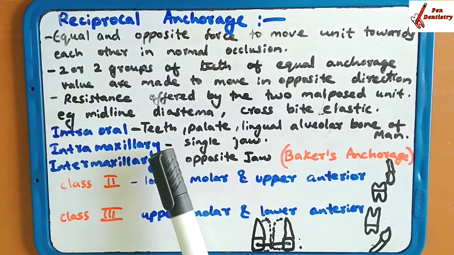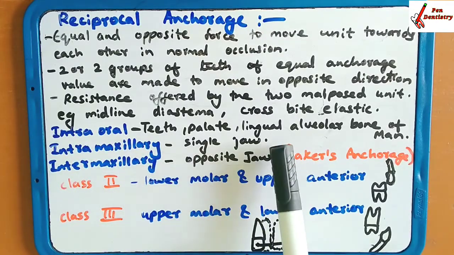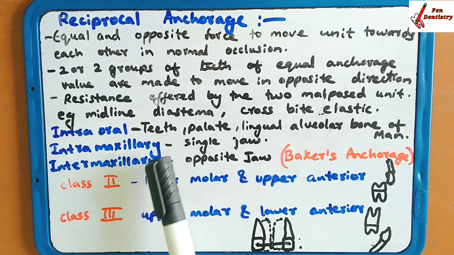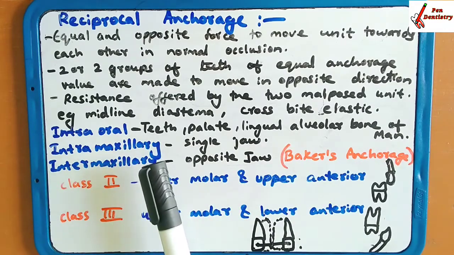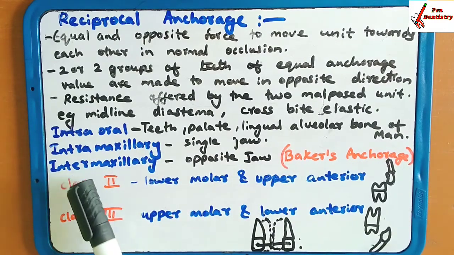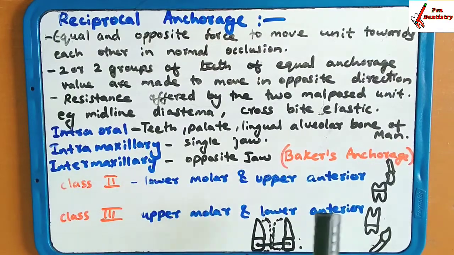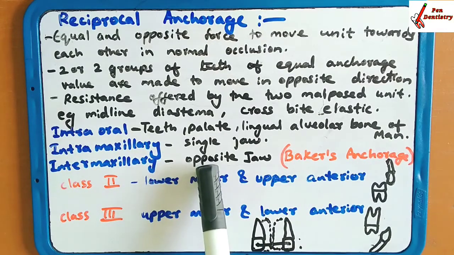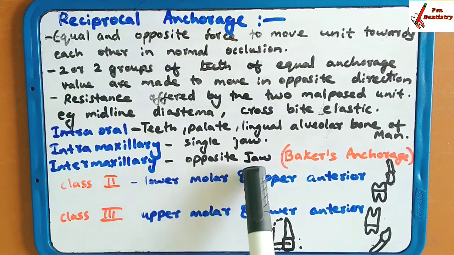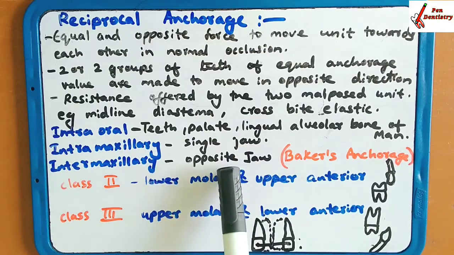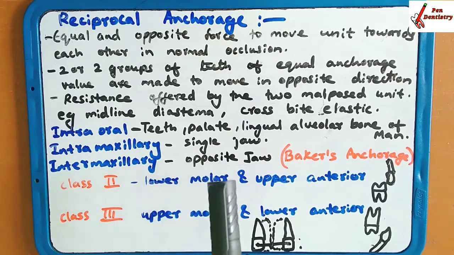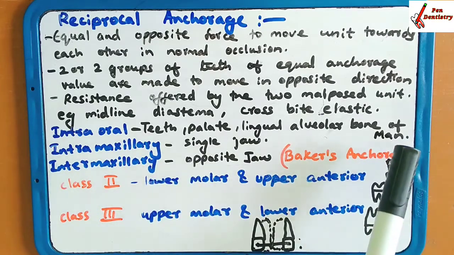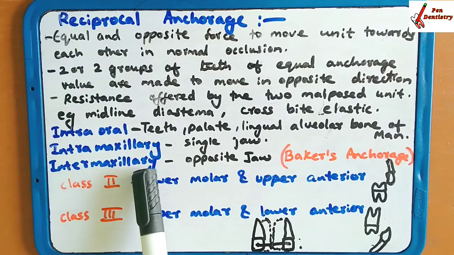It is further divided into simple, stationary and reciprocal, as I have given in the classification. In intermaxillary, the resistance unit is situated in one jaw and the effect of tooth movement takes place in the opposite jaw.